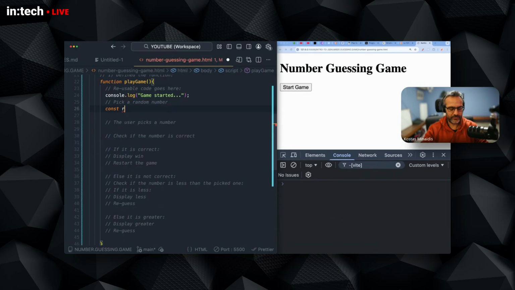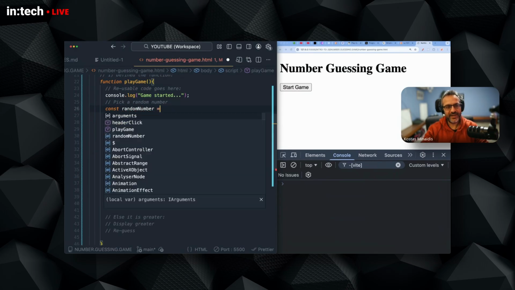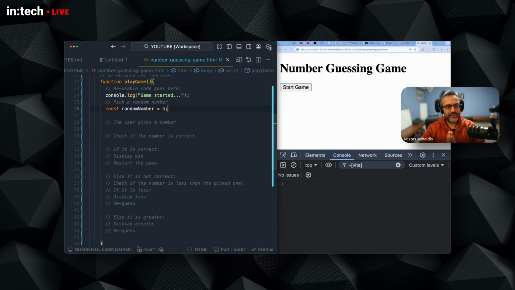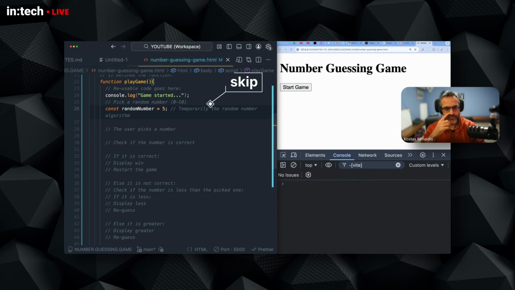use const randomNumber. We have to define a variable that can be like a constant with const. And at this point, I'm going to skip for now the algorithm that can truly pick a random number, let's say between 0 and 10. We'll talk about this later. In order for us to start and implement the rest of the logic, I skip temporarily the random number algorithm, which is just a fancy way of saying what commands do I need to run to get a random number between 0 and 10.